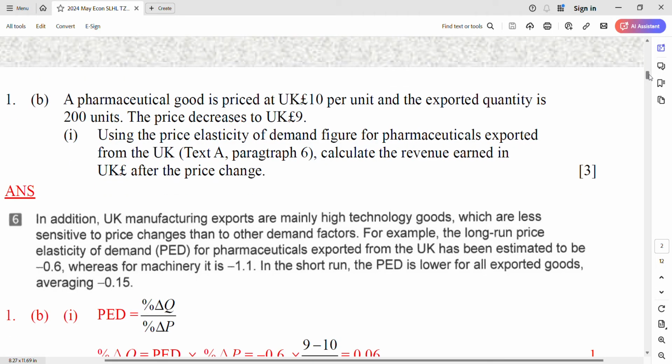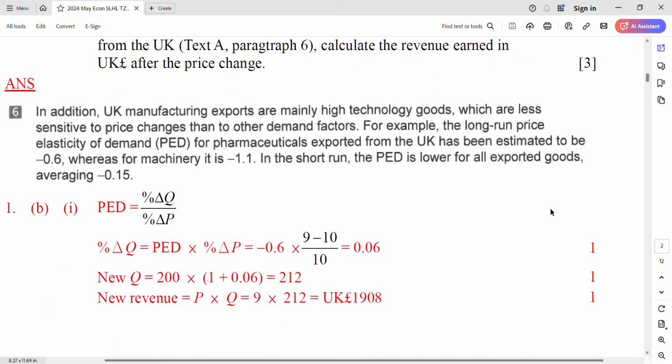Okay, welcome back. Look at the result. The percentage change in quantity demanded is the PED times the percentage change in price. Negative 0.6, and the change is 9 minus 10 over 10. Be careful, always over the original value. So quantity just increased by 6%, and the new Q is 200 times 1.06, which is 212. Be careful, revenue is the last part, so you need to multiply it by 9. You get the UK dollar revenue of 1,908.